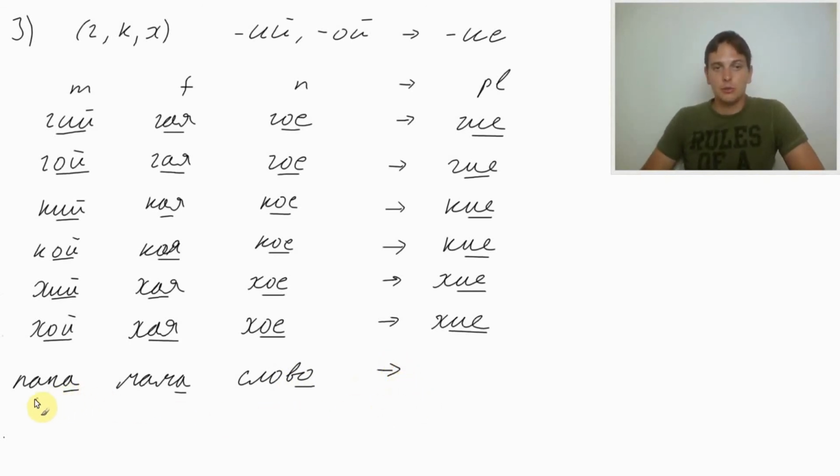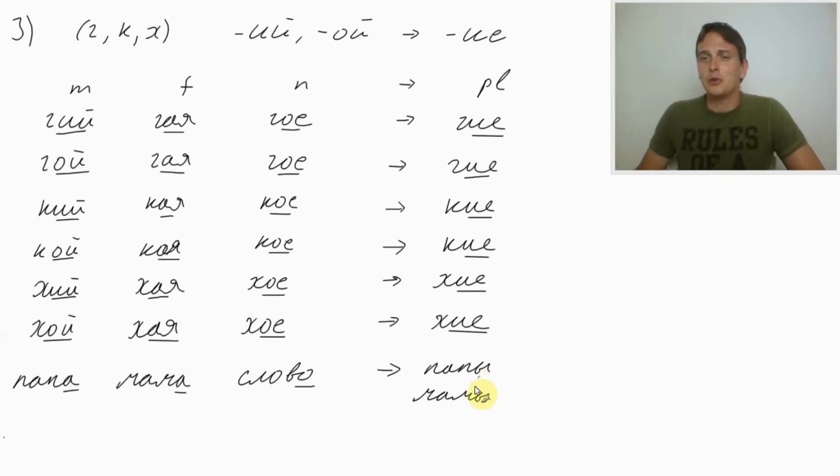And here papa would become papy. Again, an exception. You need to remember how to establish the plural of papa. Mama, mamy. Actually, I just made it up. You don't need to remember this because we get a, and a is replaced with y in the plural. So papa, even though papa is an exception, a masculine noun ending with a, the general establishment of plural follows the rule where we replace a with y.